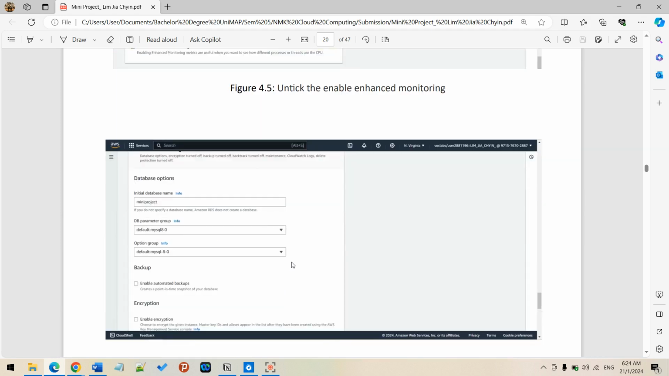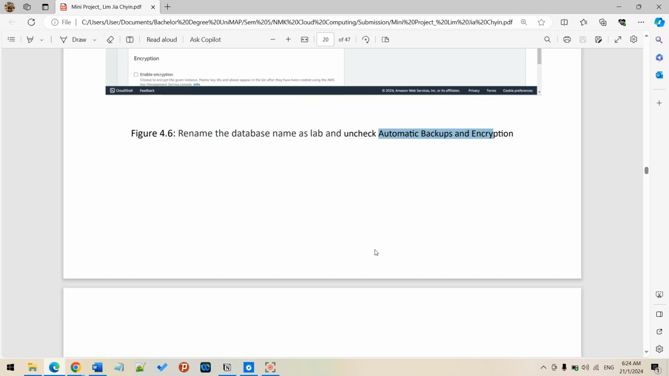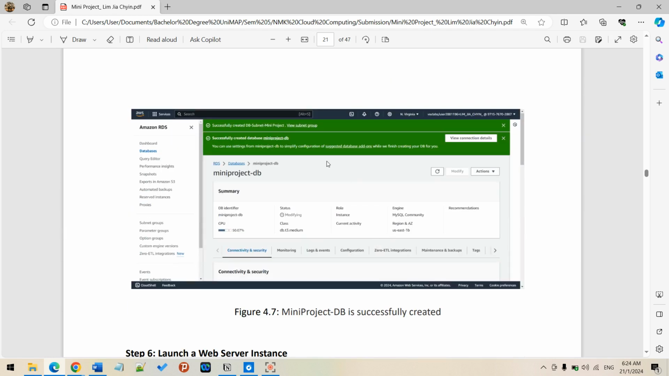Next, for the database options, I'm going to create the initial database name, which I name mini project. For this, I'm going to use the default parameter group, which is default MySQL 8.0. You can see from here I rename the database as LAMP and uncheck automatic backup and encryption. So from here you can see everything. I have successfully created the database services.